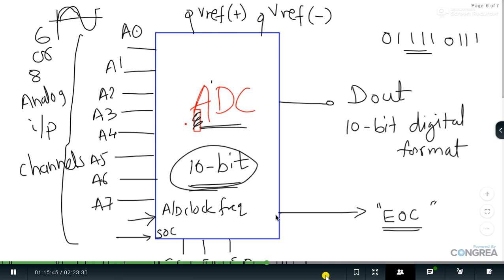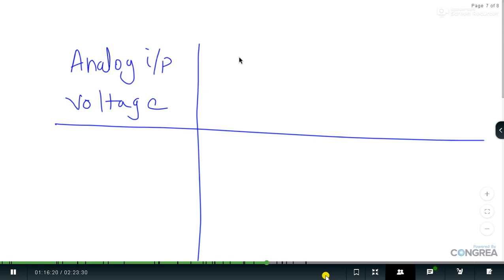So I'm not going to discuss the registers and all. You are supposed to teach the registers to the students as well. Into the ADC, we know that the V reference voltage won't go beyond 0 to 5 volts. We can receive data through these analog input channels, and that data is only in the range of 0 to 5 volts. So suppose here I would like to make a table where I have the analog input voltage, and then I would like to have the 10-bit digital value.